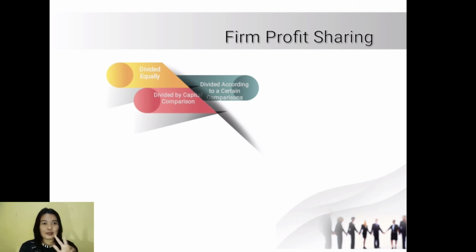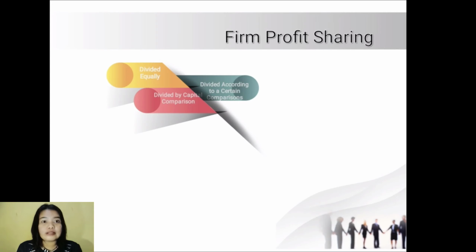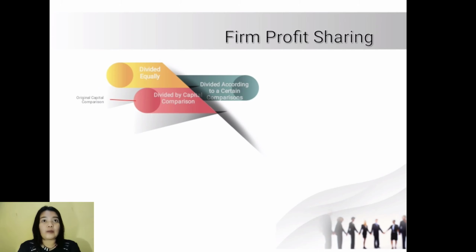Number 3. Divide it by capital comparison. Capital in this case can be divided into several versions, namely A. Comparison of original capital. Start-up capital is the amount of capital that is first invested by its partners. The records are income summary in debit, drawing list A in credit, drawing list B in credit.